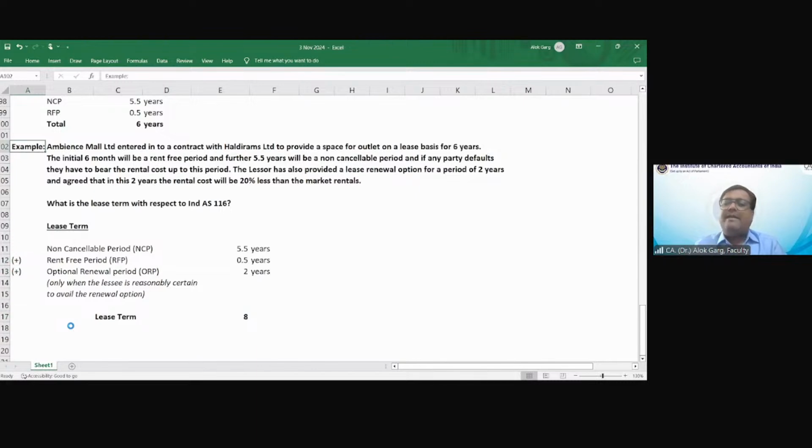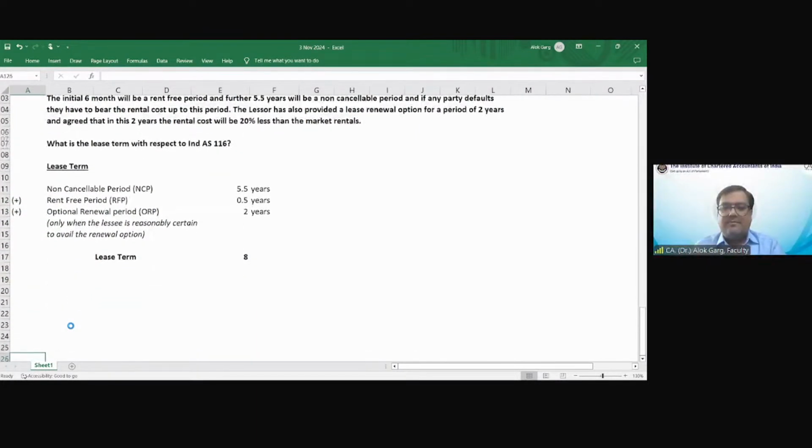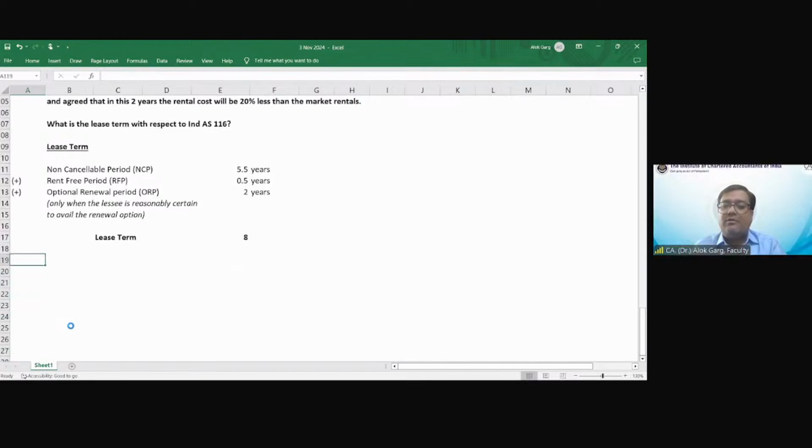Example को और complicate करें? Should I complicate this example more? Okay, sir. Yes or no? Yes, sir. Okay. So let me complicate this example more.